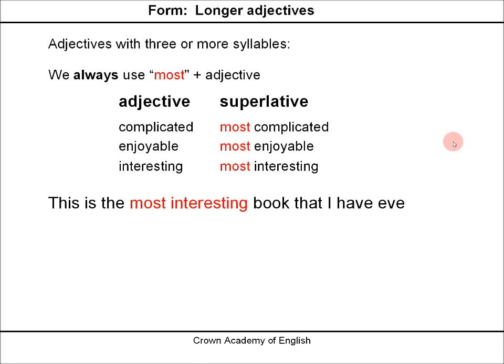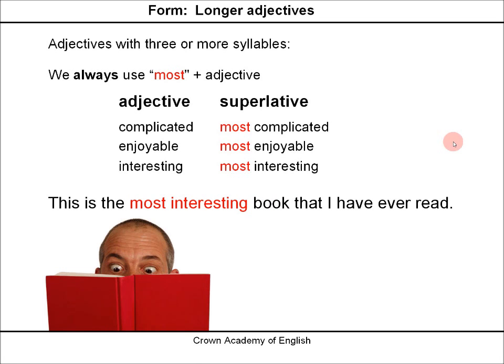This is the most interesting book that I have ever read. And another example is the example I gave earlier. David is the most intelligent boy in the class. Intelligent, because it has 3 or more syllables. Okay?